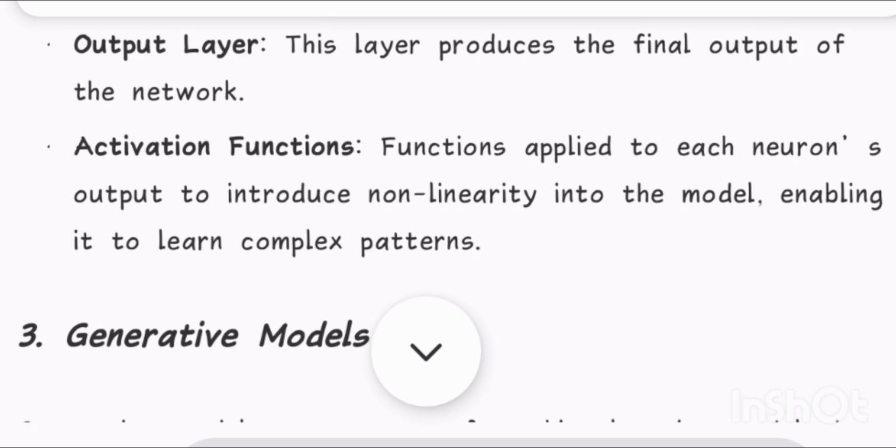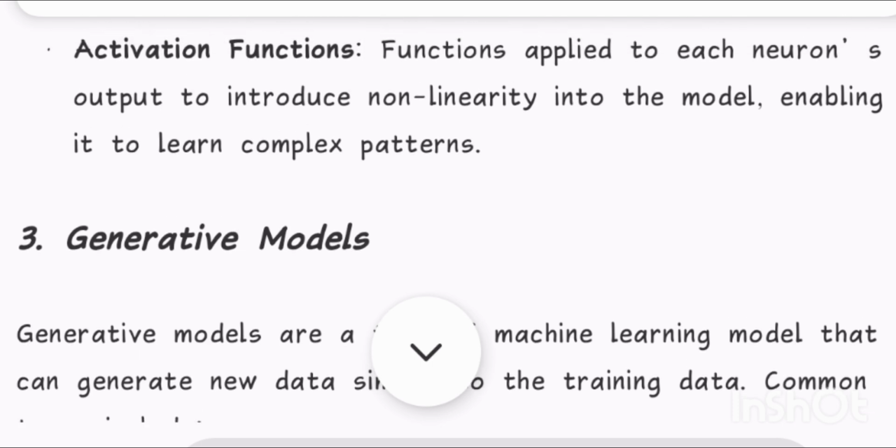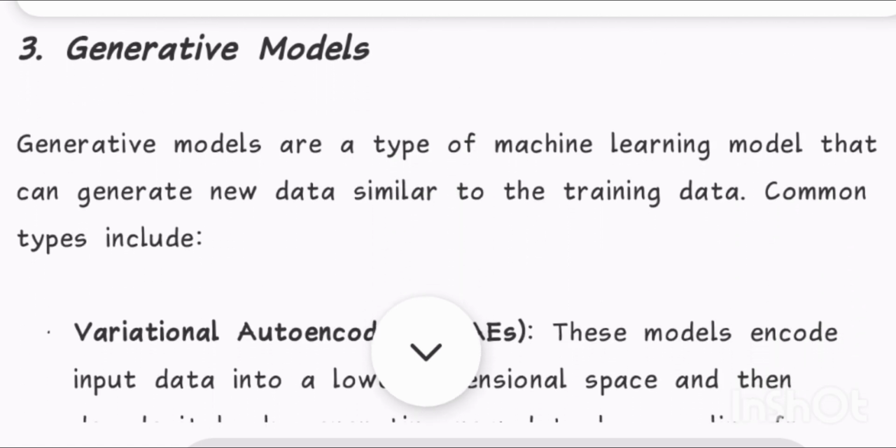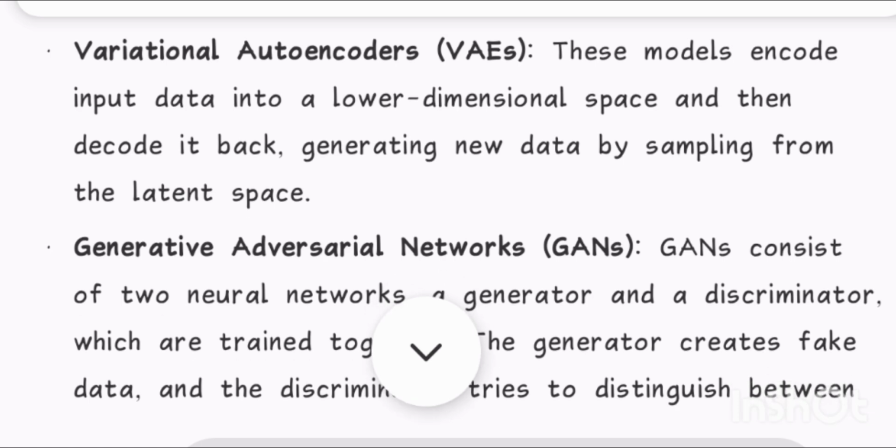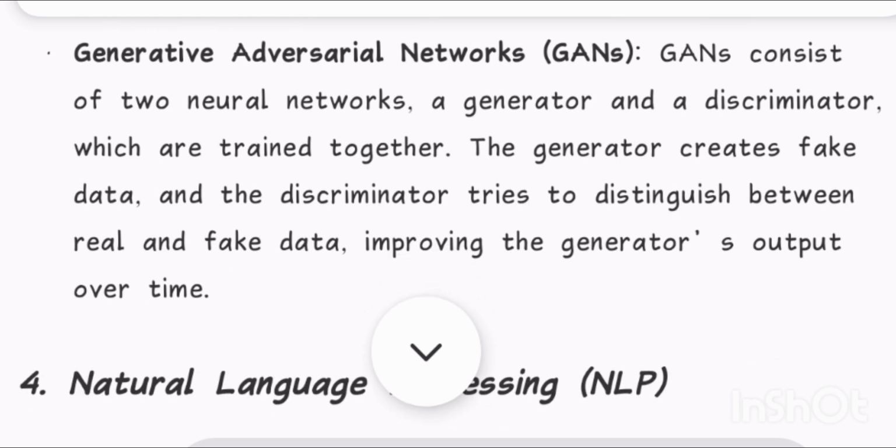Activation functions: functions applied to each neuron's output to introduce nonlinearity into the model, enabling it to learn complex patterns. 3. Generative models. Generative models are a type of machine learning model that can generate new data similar to the training data. Common types include variational autoencoders, VAE. These models encode input data into a lower dimensional space and then decode it back, generating new data by sampling from the latent space.